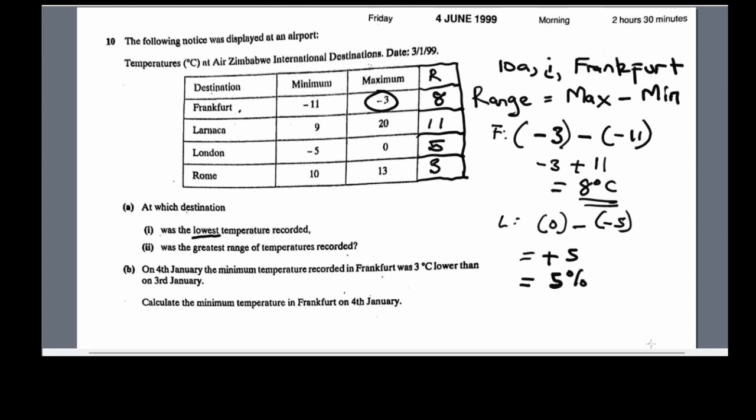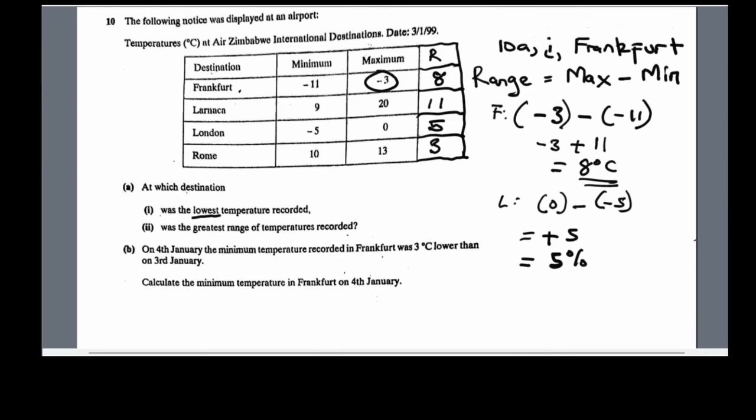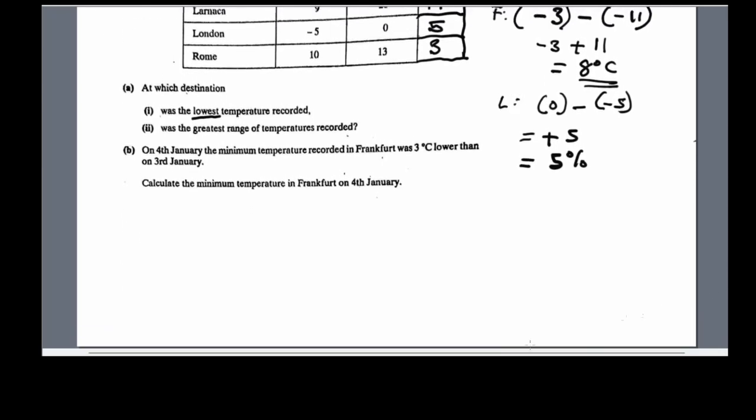Let us go on to the second part, which is B. Now B says, on 4th January, the minimum temperature recorded in Frankfurt was 3 degrees Celsius lower than on 3rd January.